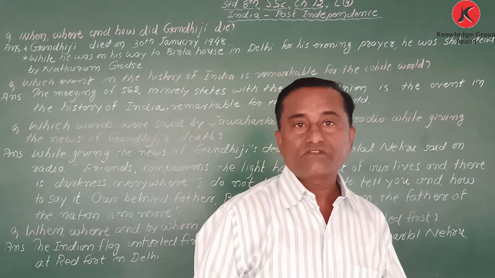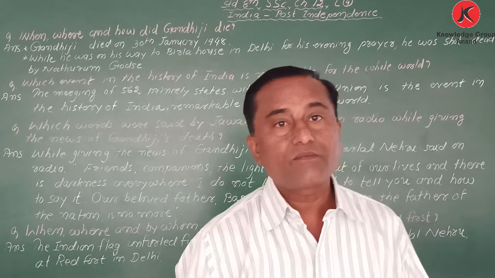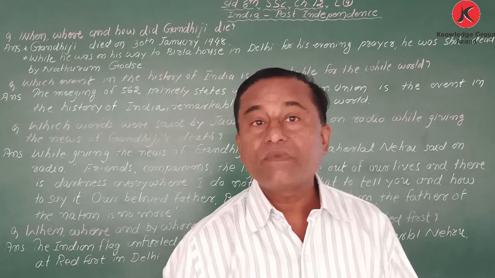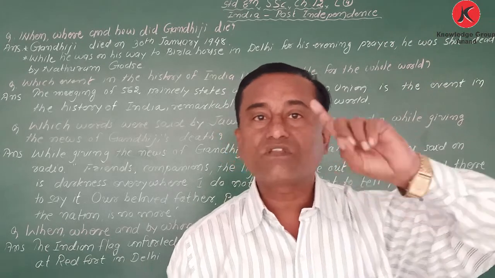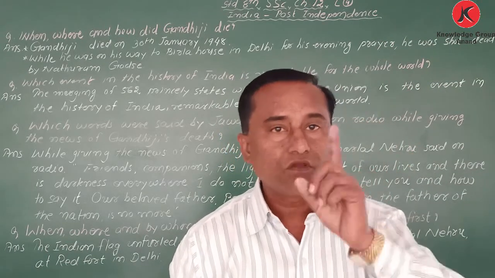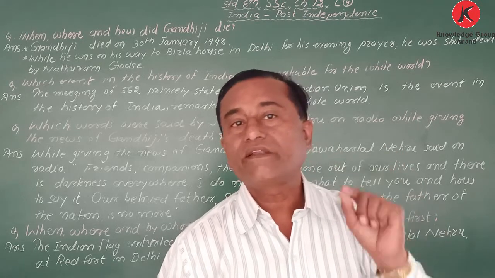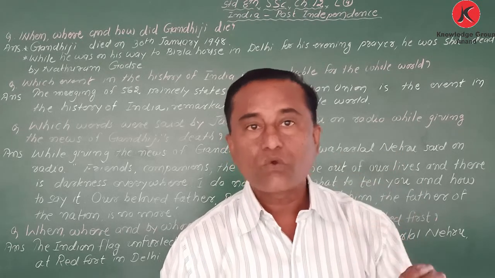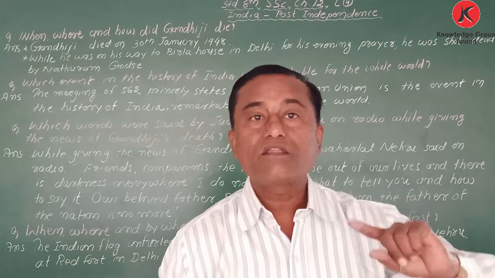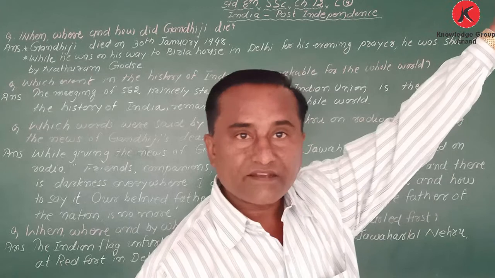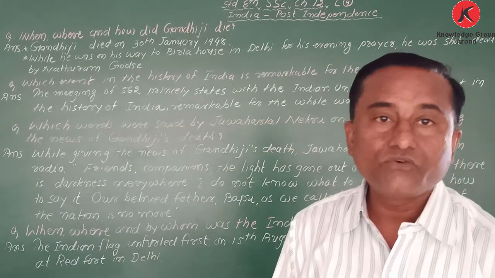This news was declared by the Prime Minister of that time. Jawaharlal Nehru was the first Prime Minister of India. The news about the death of Gandhiji was given on radio by Mr. Jawaharlal Nehru. And which words did he use?